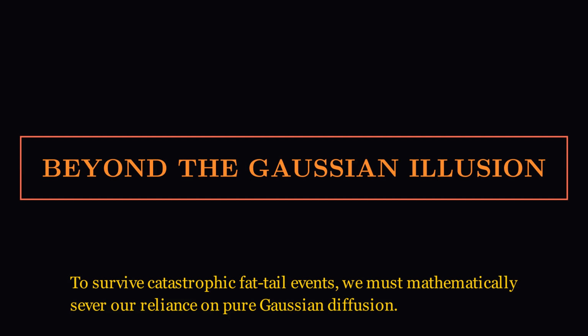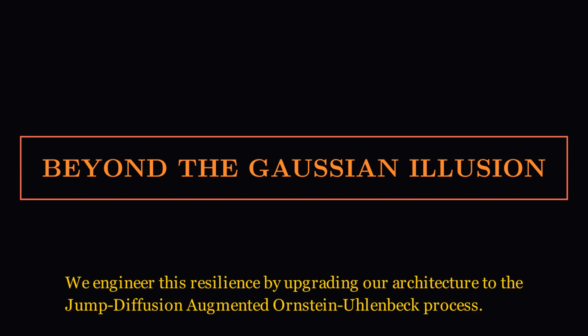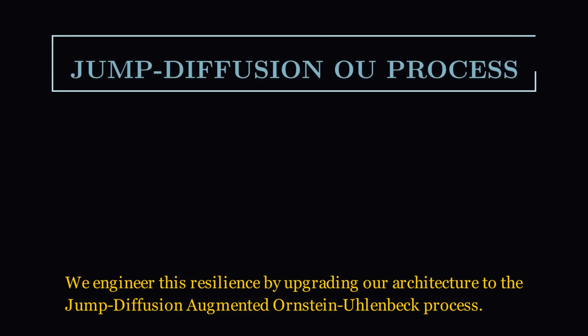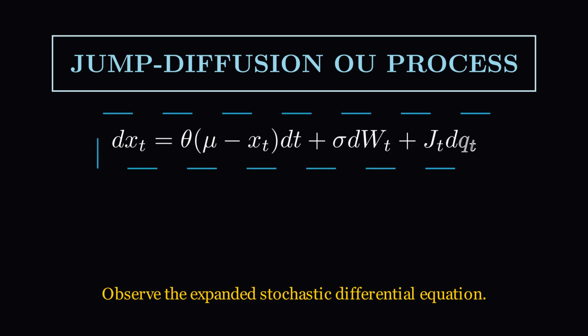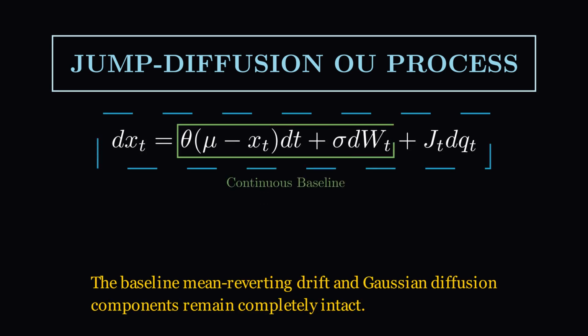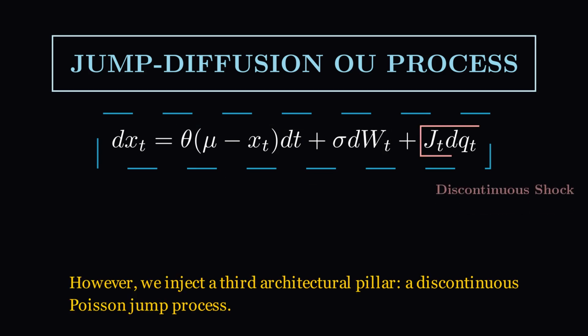To survive catastrophic fat tail events, we must mathematically sever our reliance on pure Gaussian diffusion. We engineer this resilience by upgrading our architecture to the Jump-Diffusion augmented Ornstein-Uhlenbeck process. Observe the expanded stochastic differential equation. The baseline mean-reverting drift and Gaussian diffusion components remain completely intact. However, we inject a third architectural pillar, a discontinuous Poisson jump process.